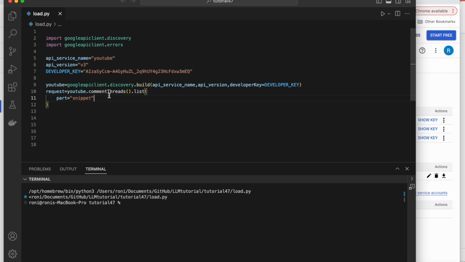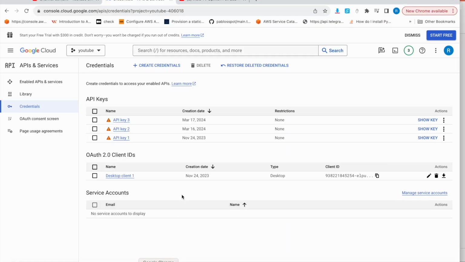Then we'll do videoId. So videoId will be the video ID we are using here. Let's say I'll just copy this video ID. If you have some better video ID, you can use it.